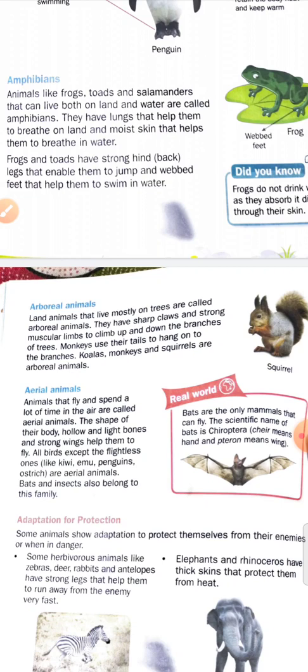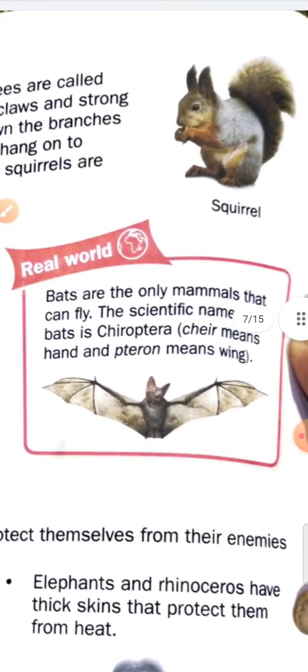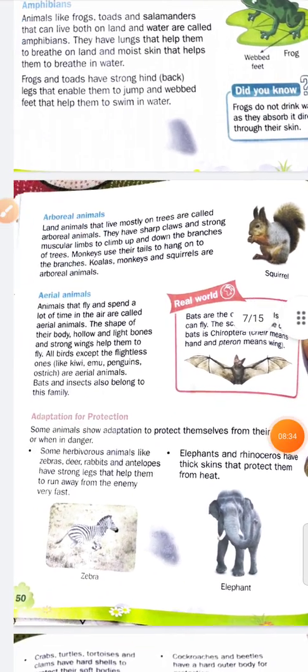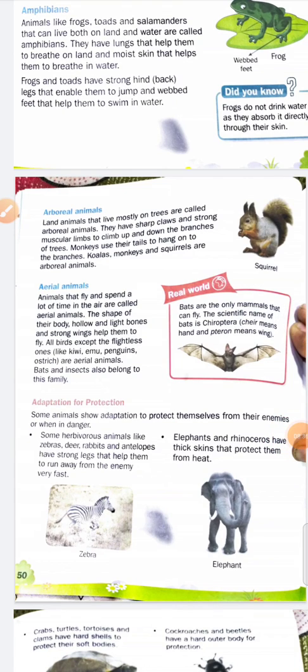You know, bats are mammals. Mammals cannot fly in the sky, except bats. Bats are the only mammals that can fly. The scientific name of the bats is Chiroptera. We will discuss this again in the next lecture, bats and the adaptation for protection.